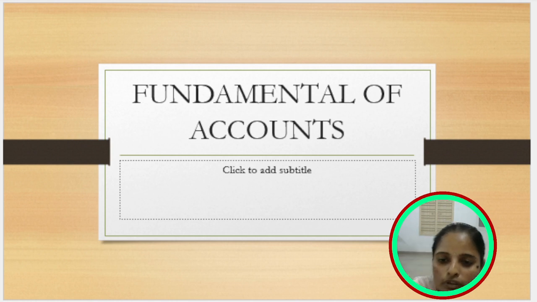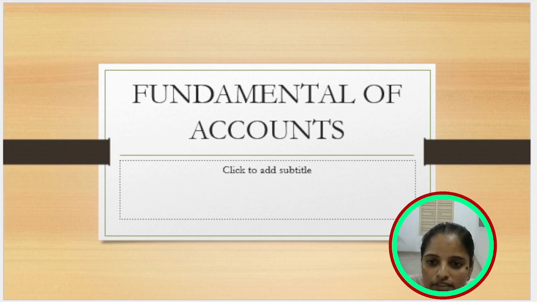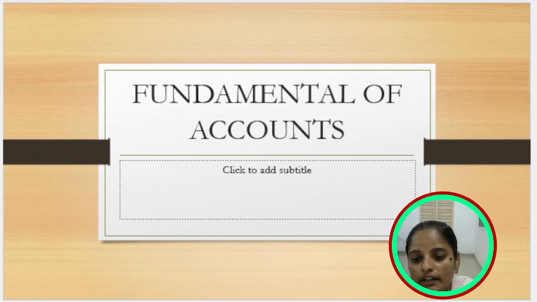We will give some examples of the accounts. In the trading account we analyze, summarize and interpret the gross profit. The gross profit is carried forward to the profit and loss account, on the credit side. Why? Because incomes and gains are posted on the credit side of accounts like the trading account or the profit and loss account.